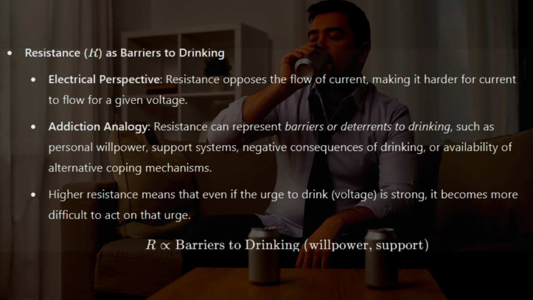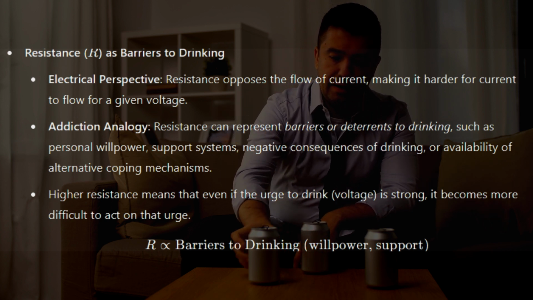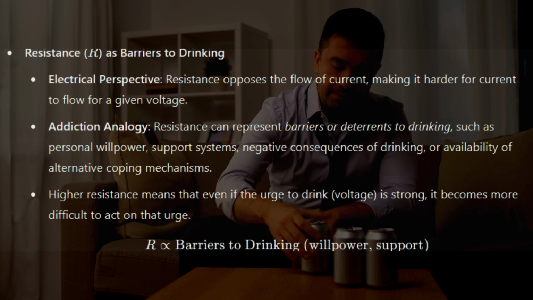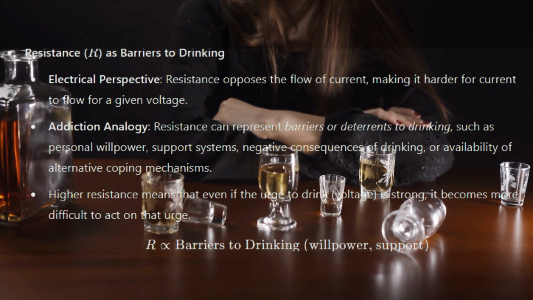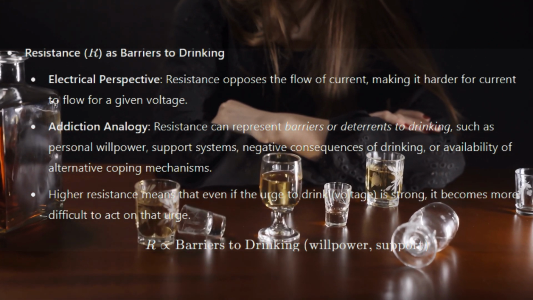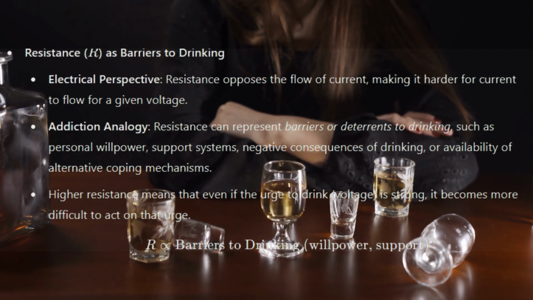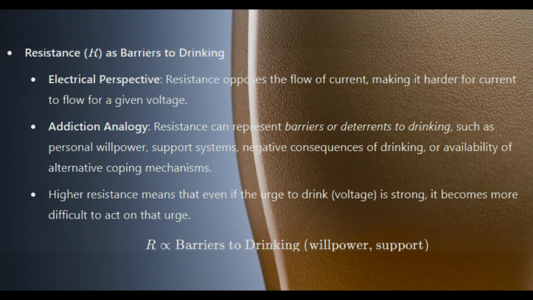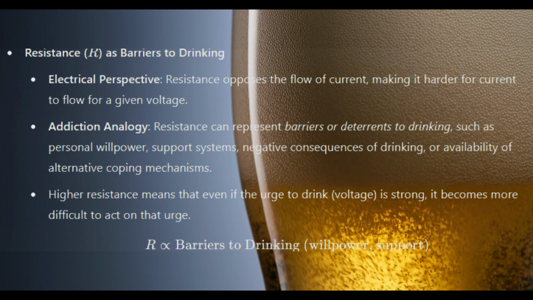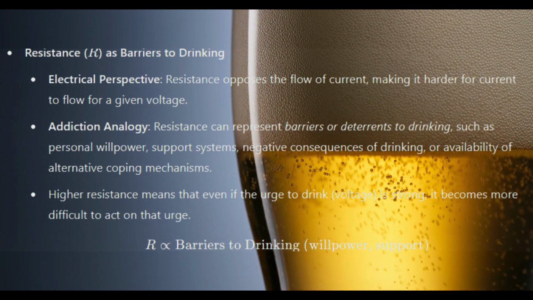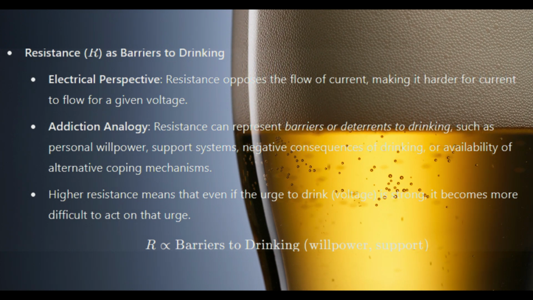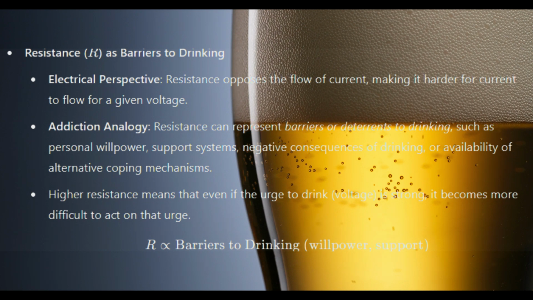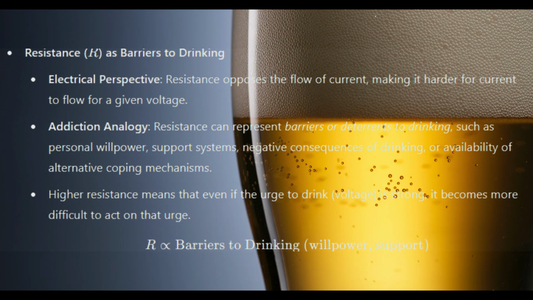Resistance, R, as barriers to drinking. Electrical perspective: resistance opposes the flow of current, making it harder for current to flow for a given voltage. Addiction analogy: resistance can represent barriers or deterrents to drinking, such as personal willpower, support systems, negative consequences of drinking, or availability of alternative coping mechanisms. Higher resistance means that even if the urge to drink, voltage, is strong, it becomes more difficult to act on that urge. R: barriers to drinking, willpower, support.